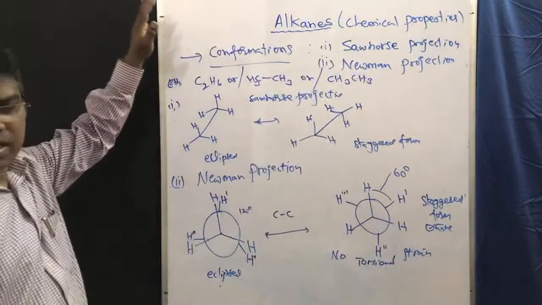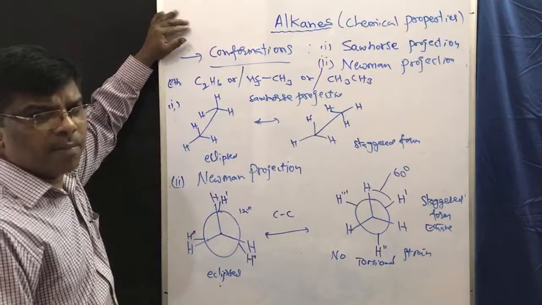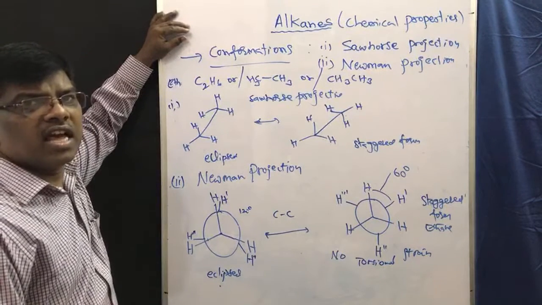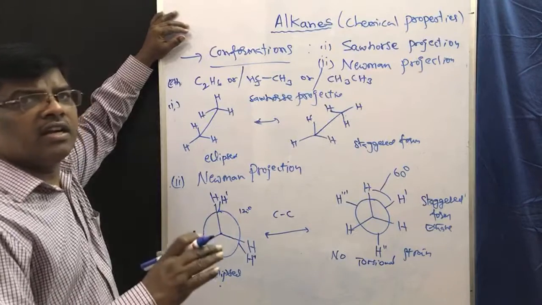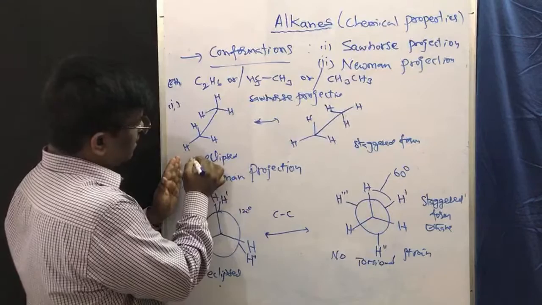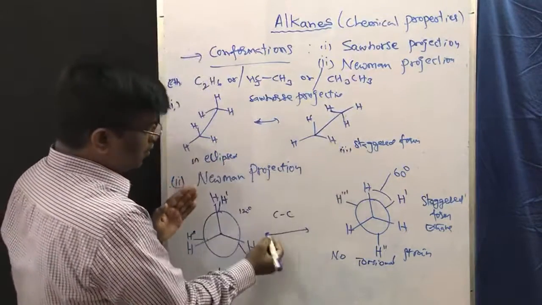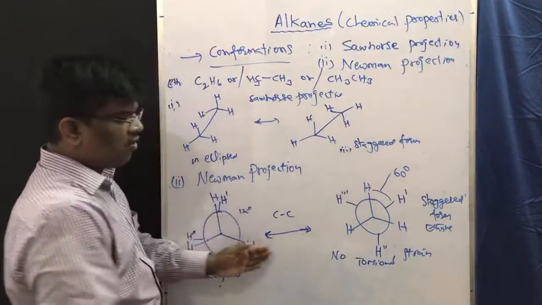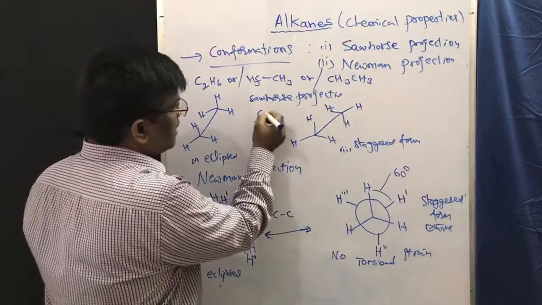Dear friends, dear children, it is very simple. Conformations are the compounds obtained by the spatial arrangement of atoms which can be converted into one another. Suppose this is 1 and this is 2, it can be converted both ways, that is why I have given a two-way arrow, by C-C rotation.